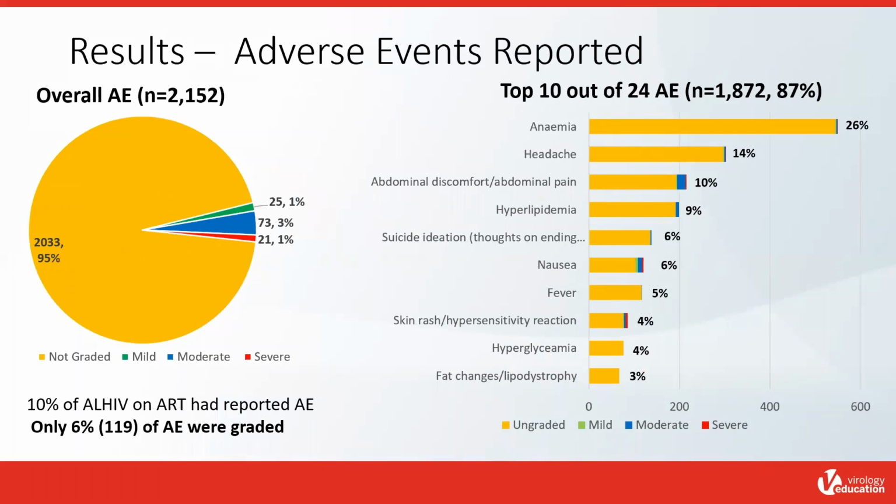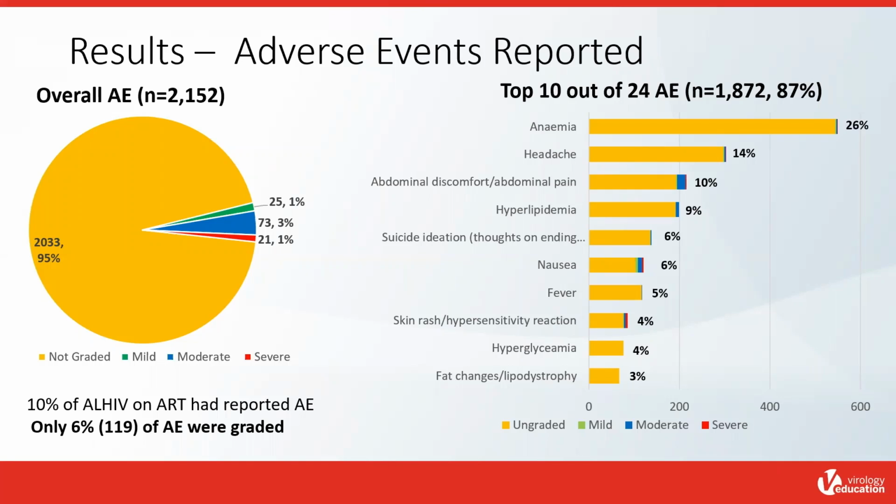Adverse events were graded for all adolescents on ART using a standardized adverse event grading criteria, and the graded adverse events were recorded as mild, moderate, or severe. There were 2,152 adverse events reported over the data analysis period, representing 10% of all adolescents. Only 6% of adverse events were graded, with majority of the adverse events being ungraded.